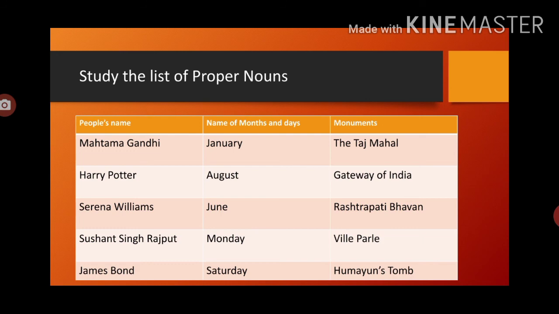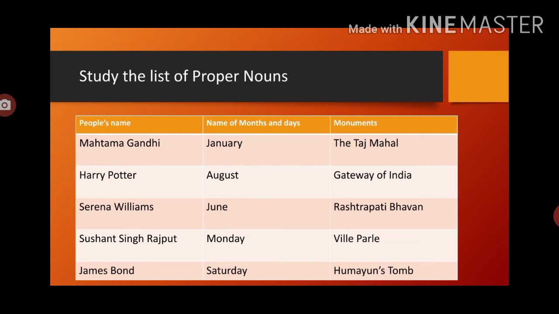Now all the monuments, Taj Mahal, Gateway of India, Rashtrapati Bhavan, Vile Parle, Humayun's Tomb, all are the famous monuments or the history, we can say the heritage of India. So all the famous monuments are also proper nouns.